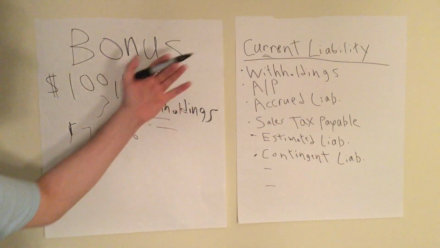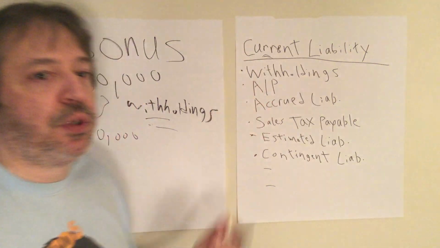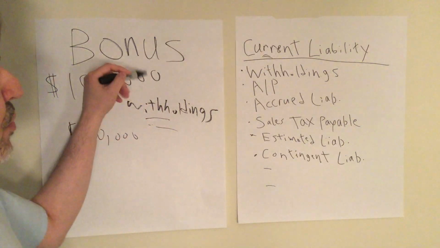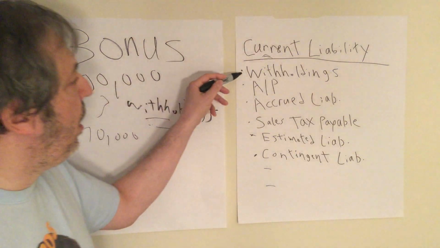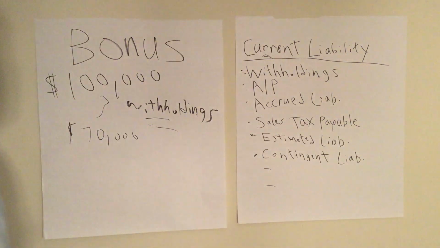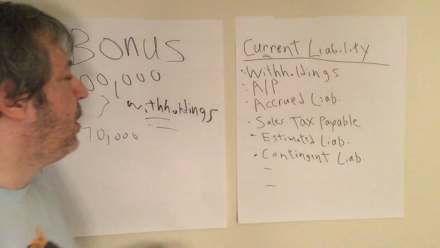So I have here an example of some current liabilities. This is chapter 9, I believe, in your book. So one of them is going to be withholdings. We talked about over here, which we withhold from our paycheck. The most common current liability, of course, is accounts payable, which we've talked about many times before, which is money owed to vendors and suppliers.